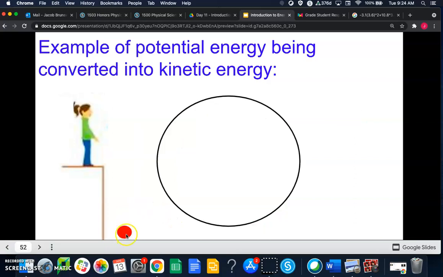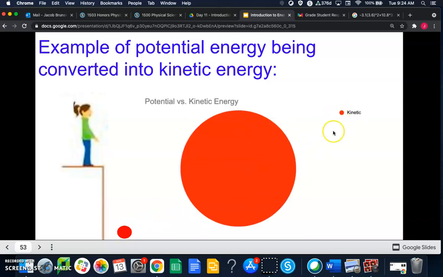And now it's just about hit the ground. It's an instant away from hitting the ground, so now it's all kinetic energy. There's no more potential energy because it's pretty much on the ground. It's moving as fast as it's going to go. So hopefully that makes sense. Let's go through one more example. Hopefully this will clear it up if you're confused at all.